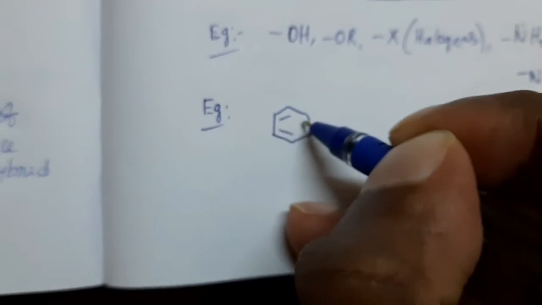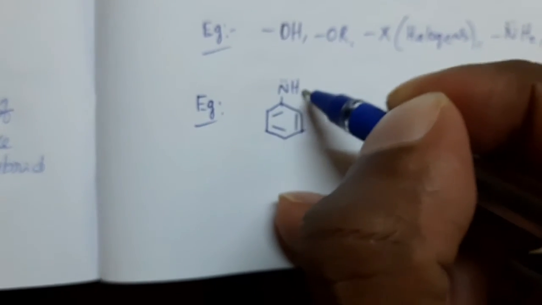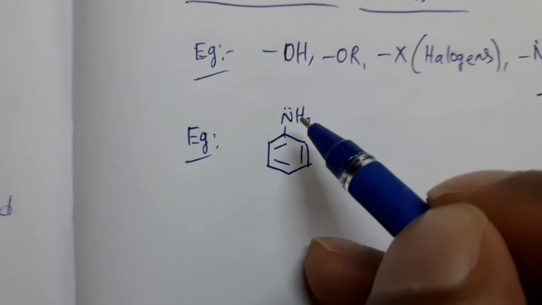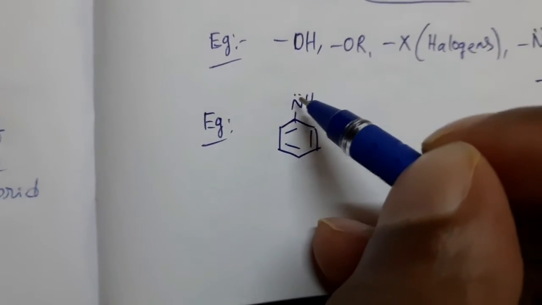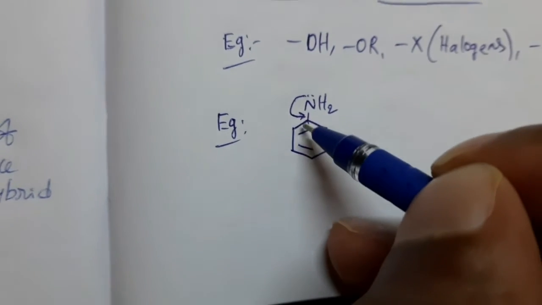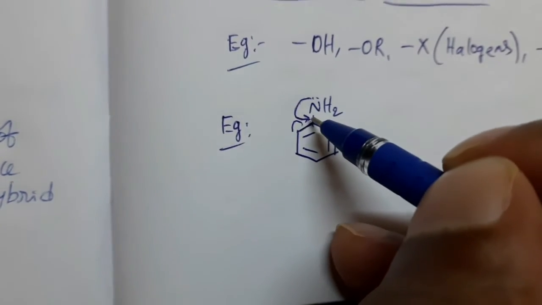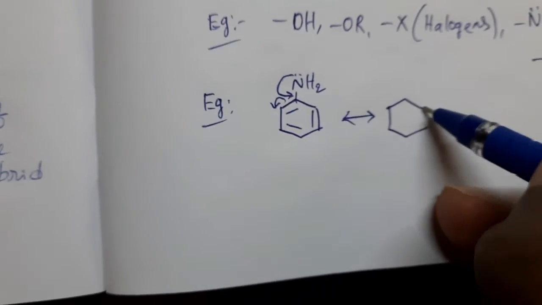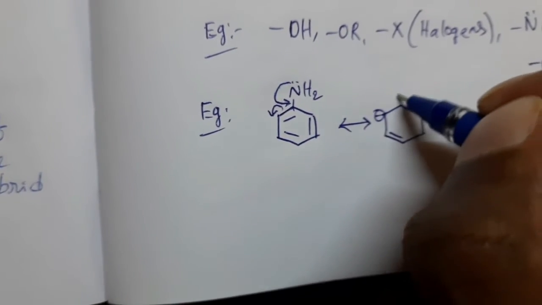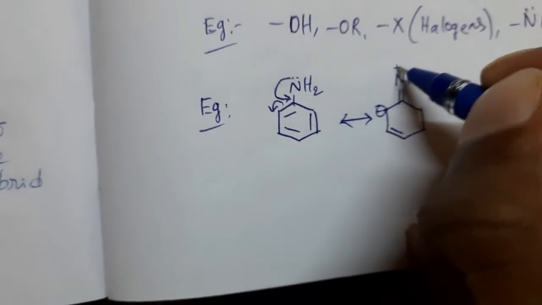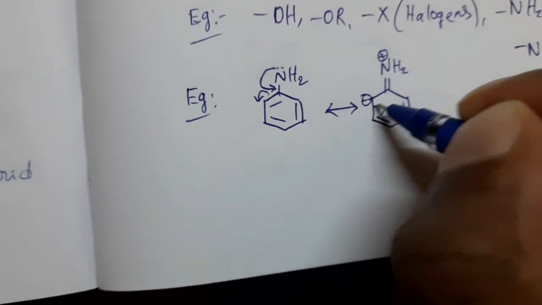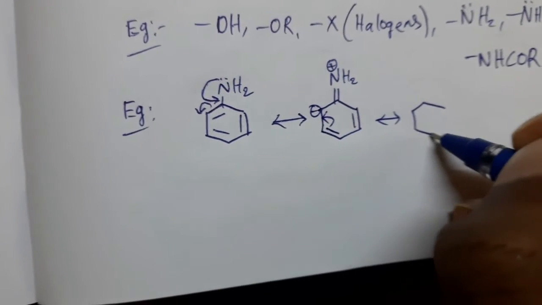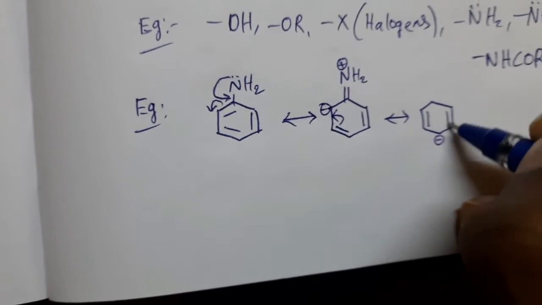Aniline means an NH2 group attached to the benzene ring. Here, interaction takes place between the lone pair of electrons present on the nitrogen atom and the pi electrons in the benzene ring. Say this, these pi electrons are donated, shifted here, the lone pair of electrons is shifted here, then the pi bond shifted here, then we can get this type of structure. So negative charge developed here, double bond developed here, positive charge developed here, and in the next step, pi electrons shifted in this way, then we can get this type of structure.